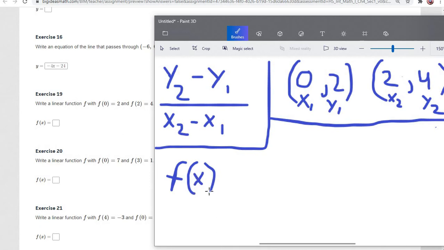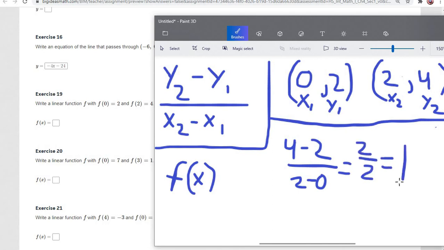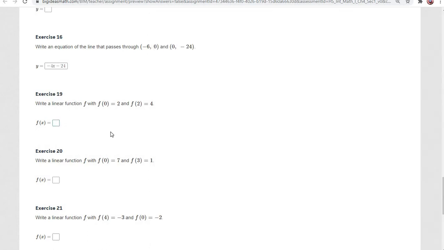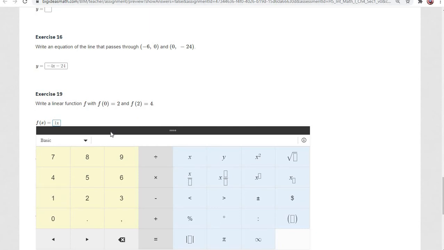In parentheses is your x value, and whatever that equals is going to be your y value. So here, again, we have y2 minus y1, which is 4 minus 2, and then x2 minus x1, which is 2 minus 0. That's going to come out to 2 over 2, and any number over itself is simply 1. So when we put this in, you can say 1x, or you can just say x. When it's 1, you don't have to write it.